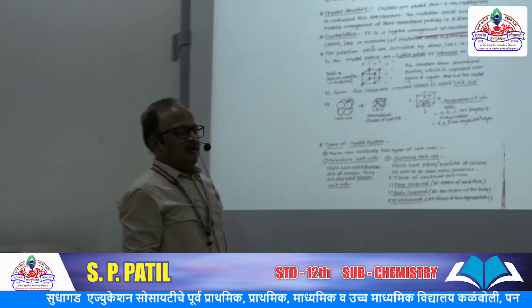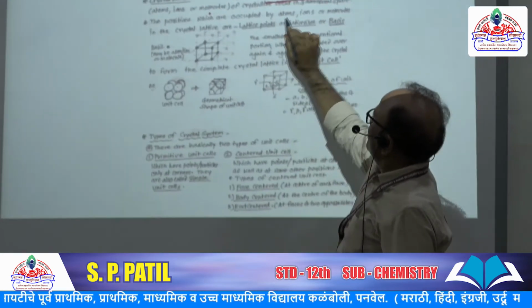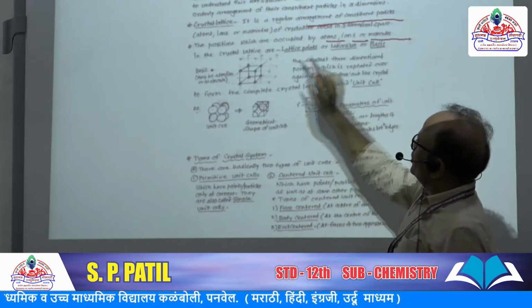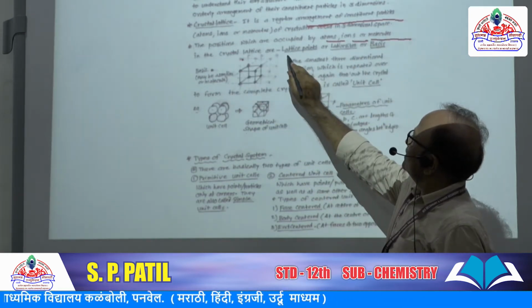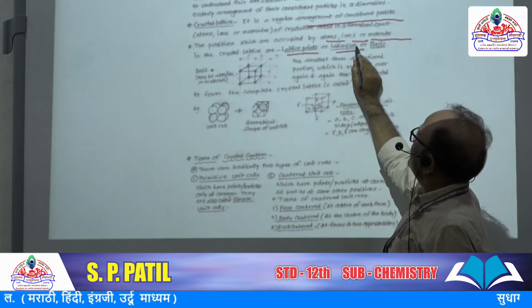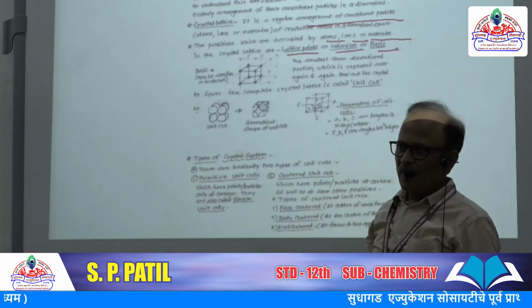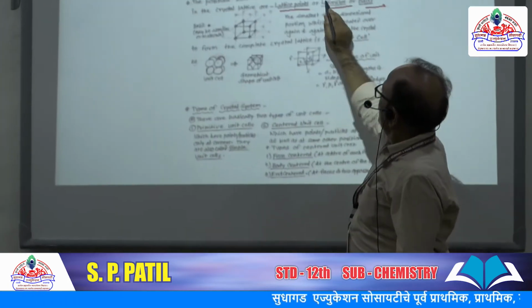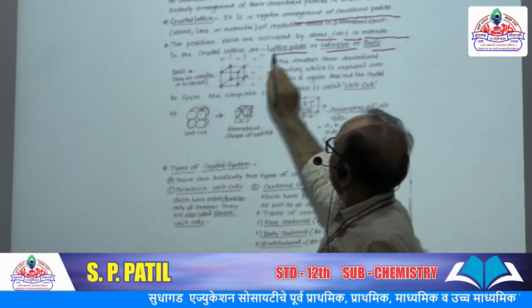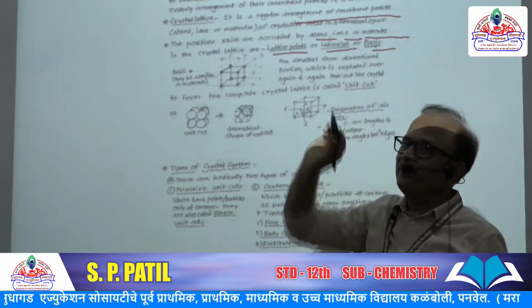The positions occupied by atoms, ions or molecules in the crystal lattice are called lattice points or lattice sites, or also bases.